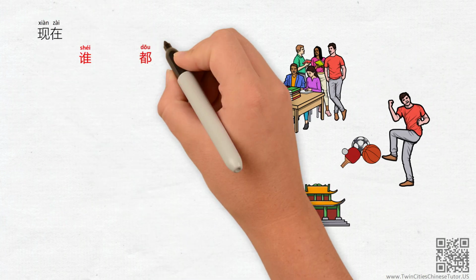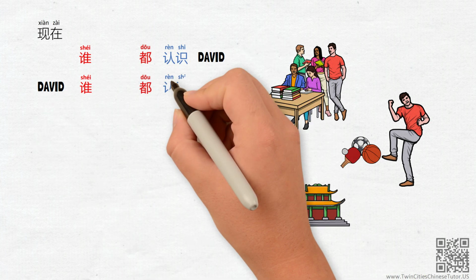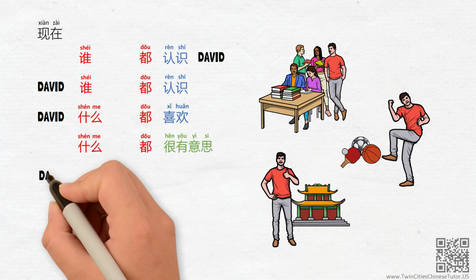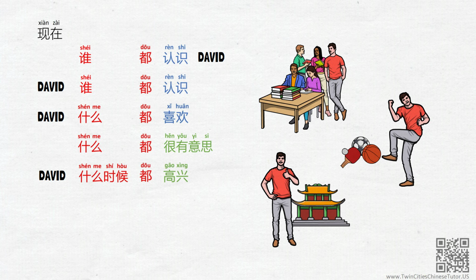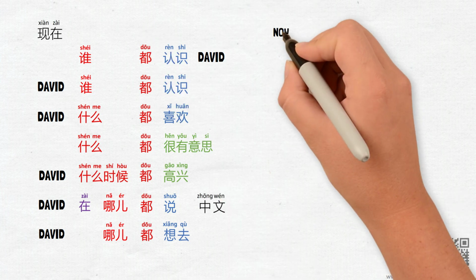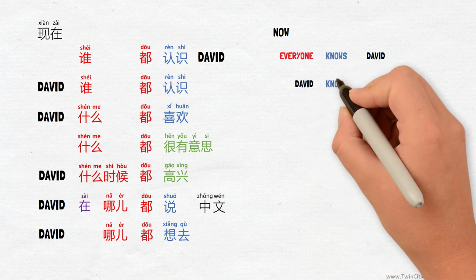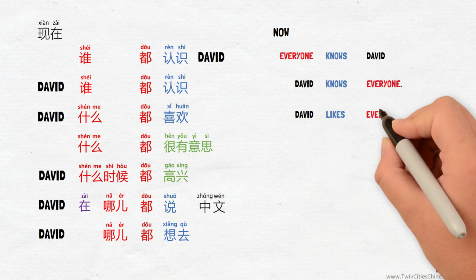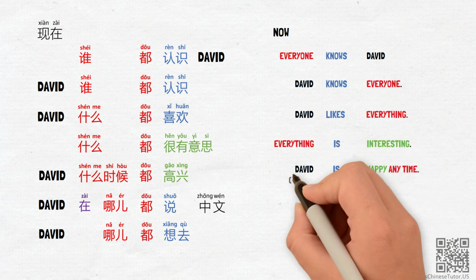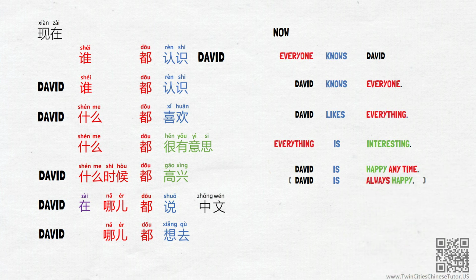现在谁都认识 David. David 谁都认识. David 什么都喜欢. 什么都很有意思. David 什么时候都高兴. David 在哪儿都说中文. David 哪儿都想去. The meanings are: Now, everyone knows David. David knows everyone. David likes everything. Everything is interesting. David is happy anytime, or David is always happy. David speaks Chinese everywhere. David wants to go everywhere.